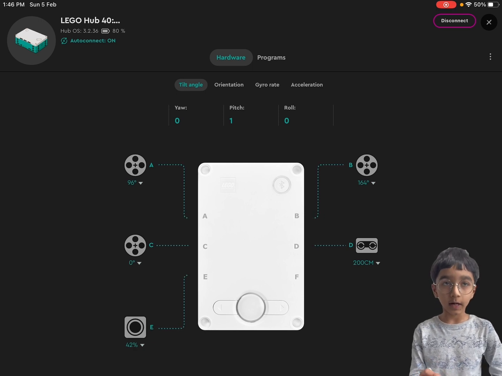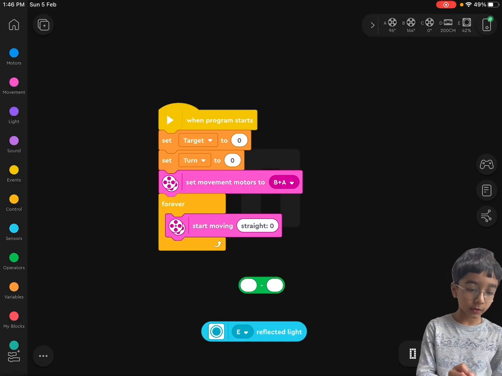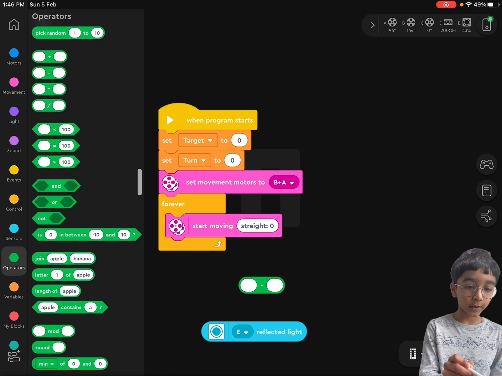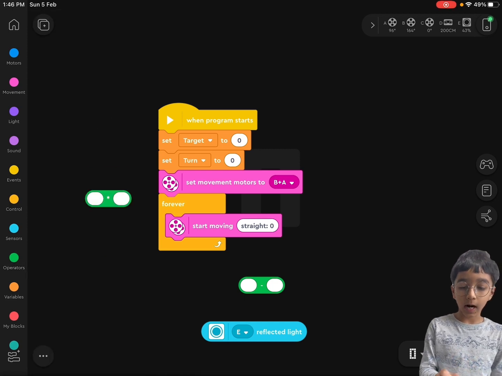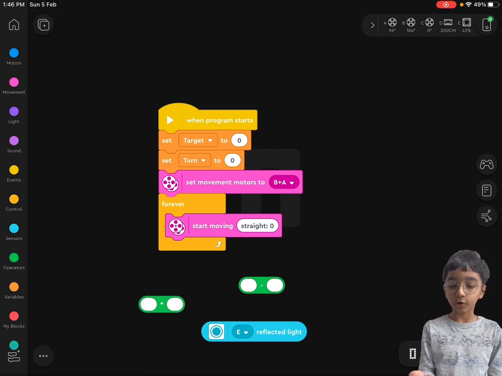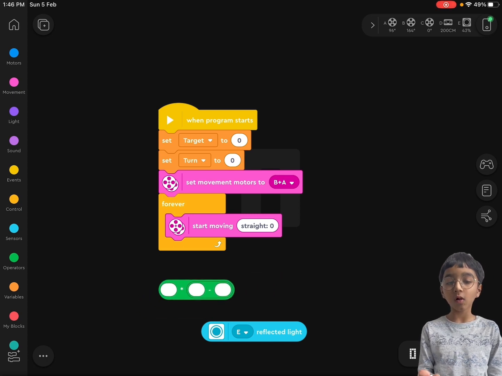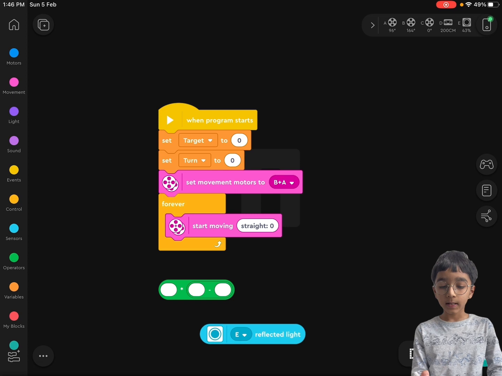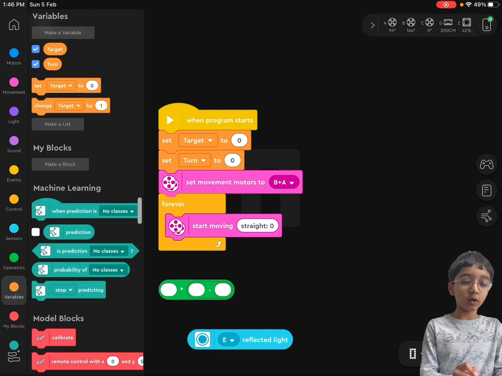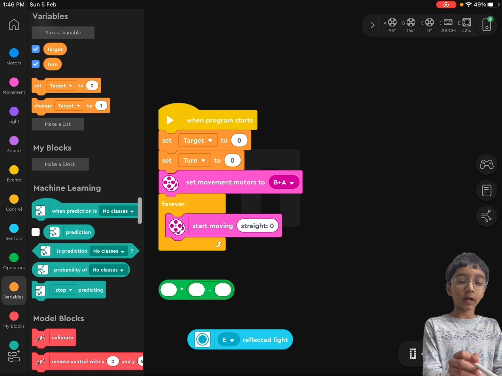And then after that, you got to go again to operators, and then drag out the times block. Then drag this one to the second hole on the times area. And then go to variables, and then you will see two oval shapes kind of blocks.